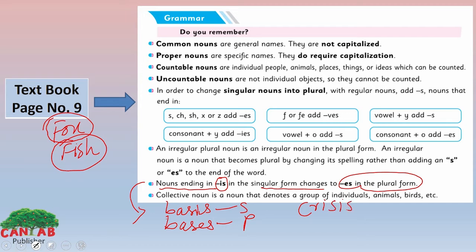Crisis, crises. Remember that singular nouns which end with is, we will change in plural form like this. We will add es at the end.